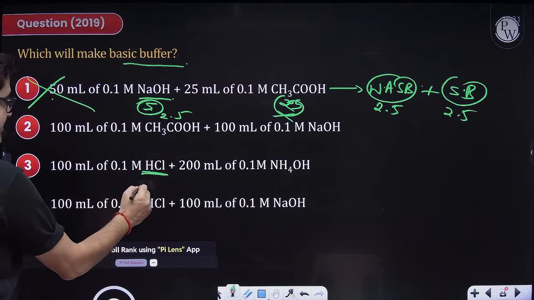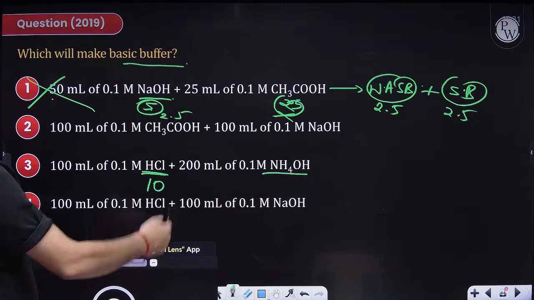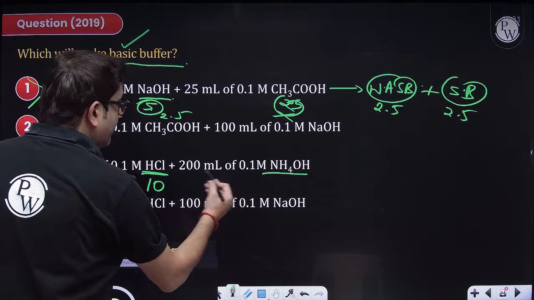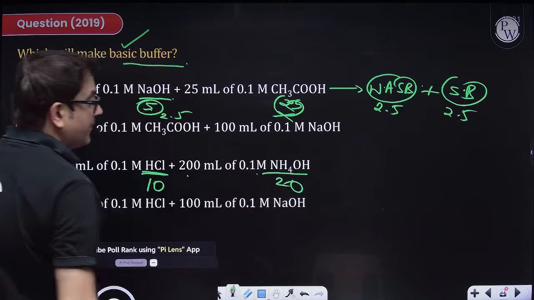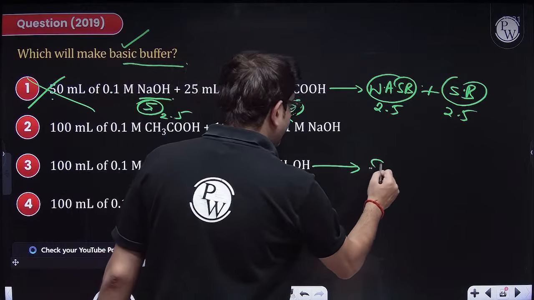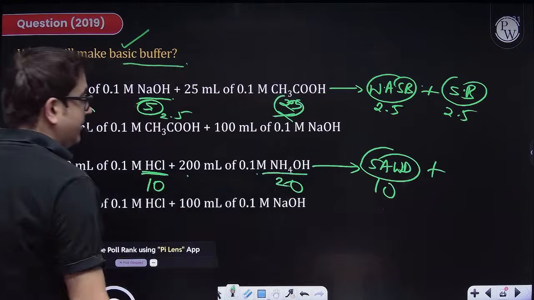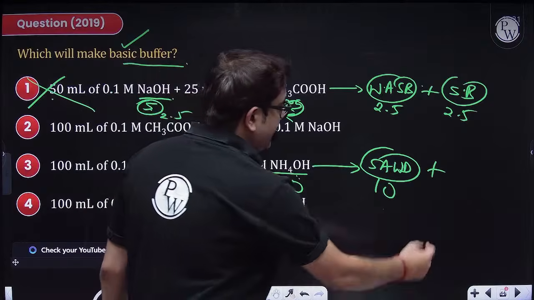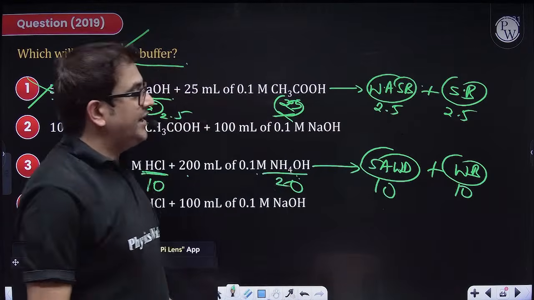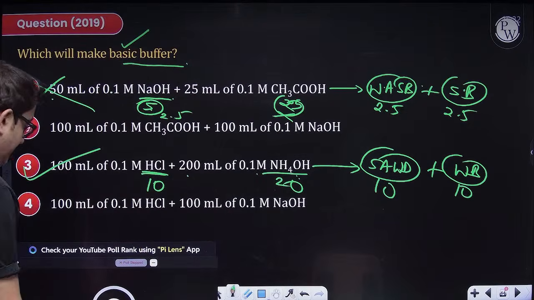is strong acid. How much? 10 millimoles. This is weak base, because for a basic buffer I need weak base. That's why I'm focusing on weak base. 200 into 0.1, that is 20. So I'll be forming salt, obviously of strong acid and weak base, how much? 10. And something will be remaining, this weak base, how much? 10. So I'm having both weak base along with the salt with a strong acid. So this is obviously my basic buffer.